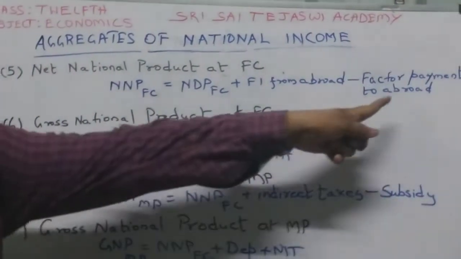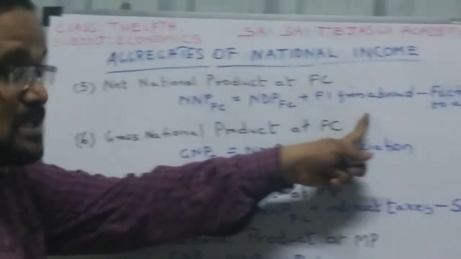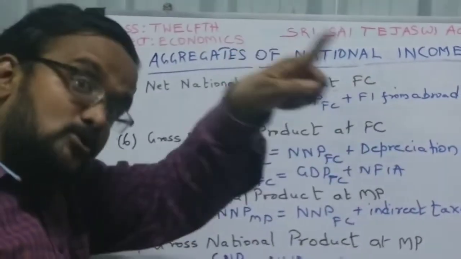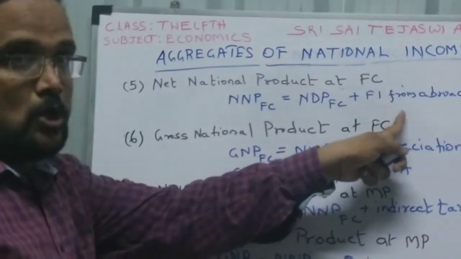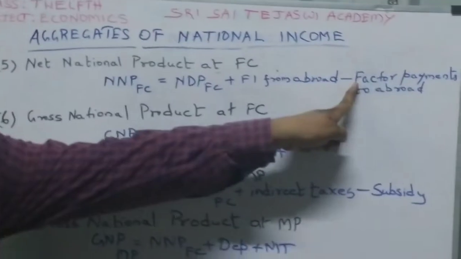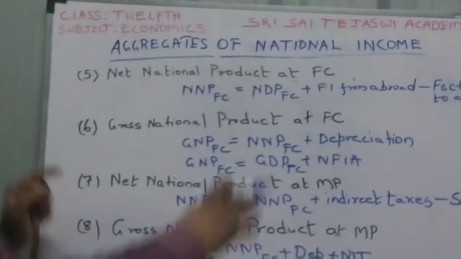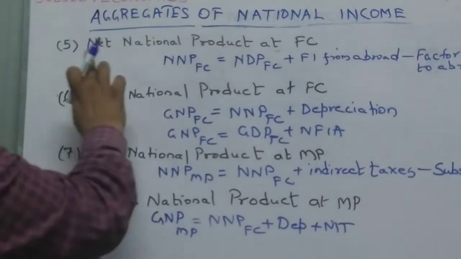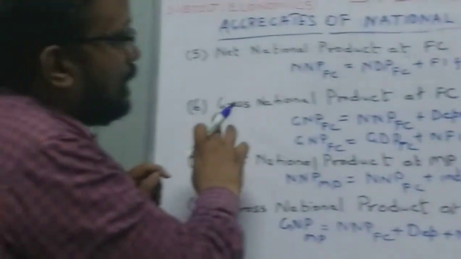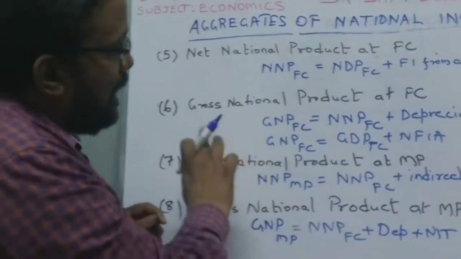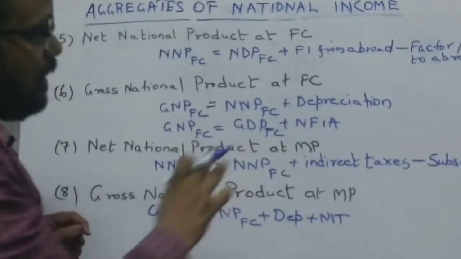It is for the company doing business in India. This is for the company doing business outside India. It is bringing money inside, so plus. This money is going outside from us, so minus. This is the NNP at FC. GNP at FC, gross national product at FC.